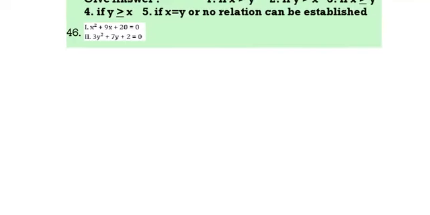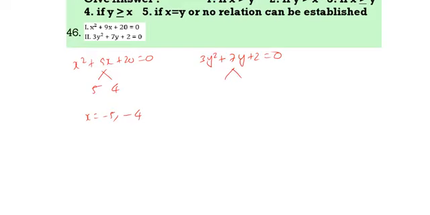Next. x square plus 9x plus 20 is equal to 0. 3y square plus 7y plus 2 is equal to 0. Now this is x square plus 9x plus 20. You can take 5 and 4. If you take 5 and 4, then our answer will be minus 5 minus 4. Here we can take 6 and 1. Then minus 6 by 3 is minus 2, minus 1 by 3. So here clearly you can say x is less than y.